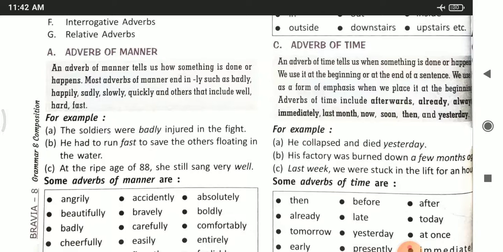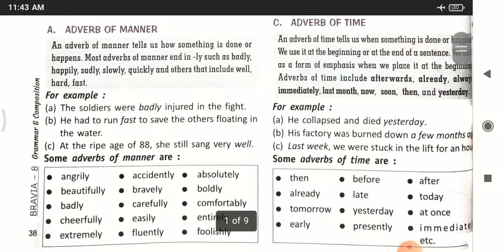For example, he collapsed and died. When? Yesterday. Number B. His factory was burned down. When? A few months ago. So a few months ago is an adverb of time. We were stuck in the lift for an hour. When? Last week.